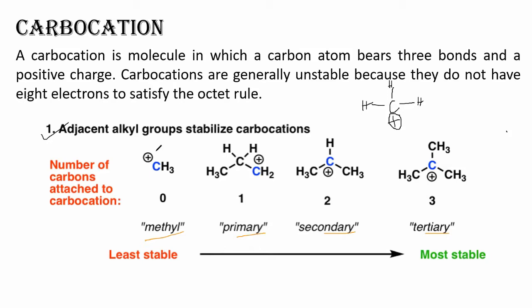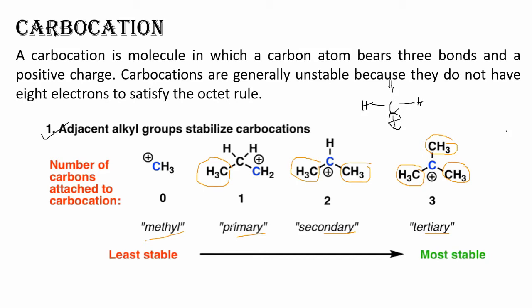Now this methyl cation, as you can see, has only 3 hydrogens. This primary cation has 1 CH3 group, this secondary cation contains 2 CH3 groups, and this tertiary cation contains 3 CH3 groups. From our knowledge of inductive effect, we know that inductive effect means plus I and minus I effect. Plus I effect is positive inductive effect, and the more plus I effects present in a group, the more stable will be the carbocation.